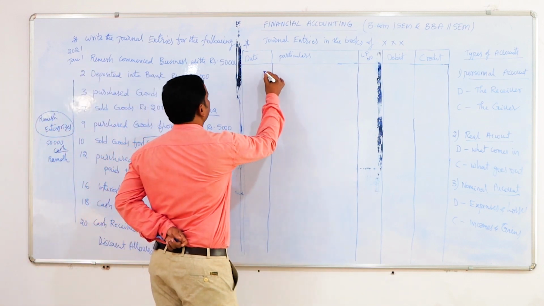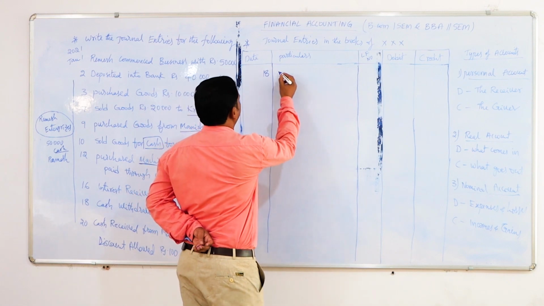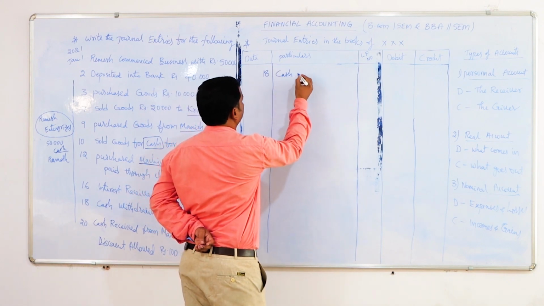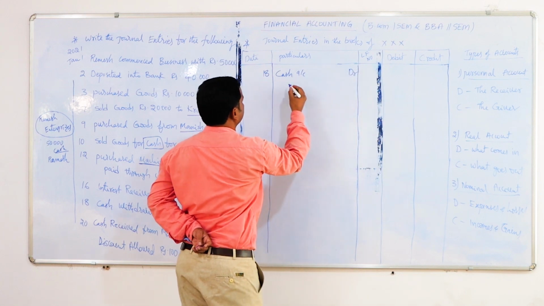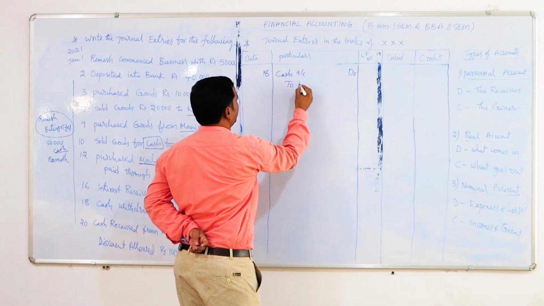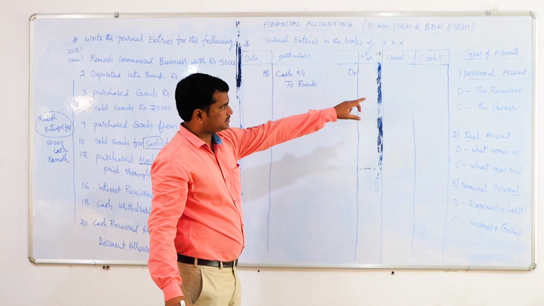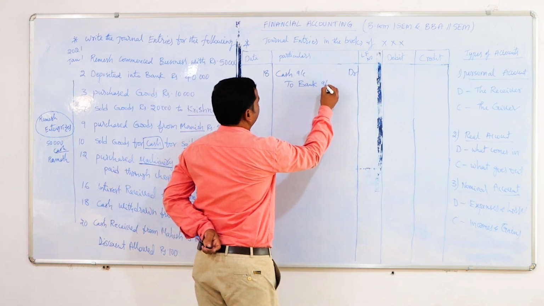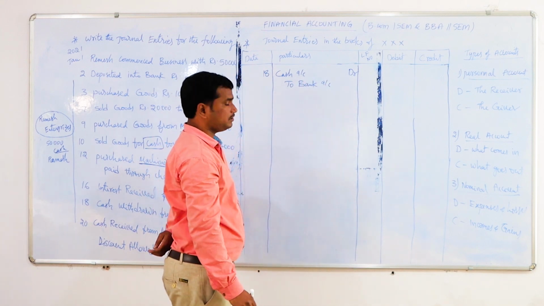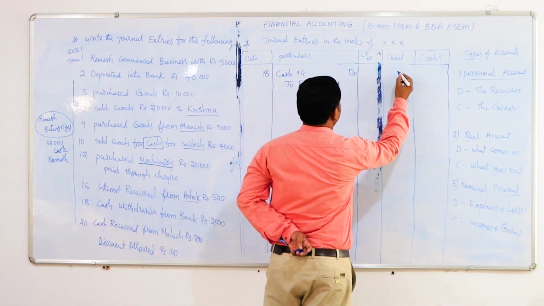So on 18, what is happening? Cash is withdrawn from the bank, so the cash will come into the organization. So cash account debited. Who is providing that cash? Bank is the giver. So as per the personal account, the giver account should be credited. So cash account debited to bank account, rupees 2000.